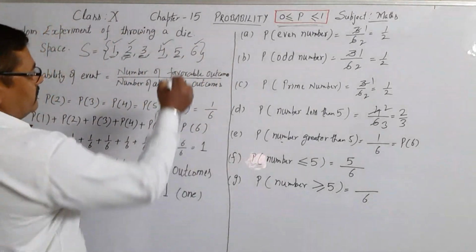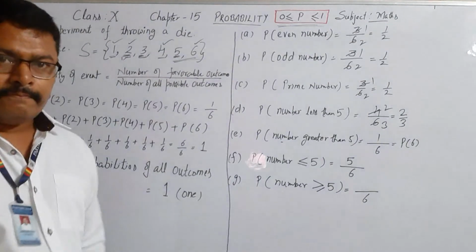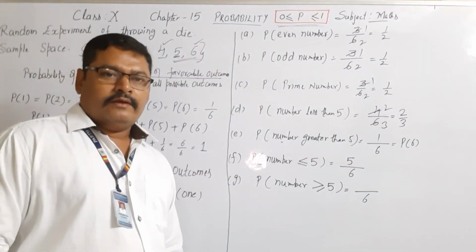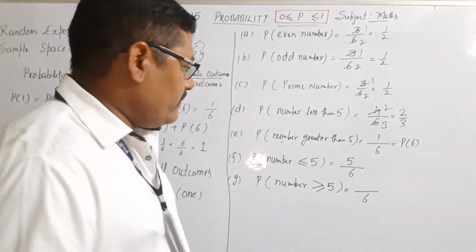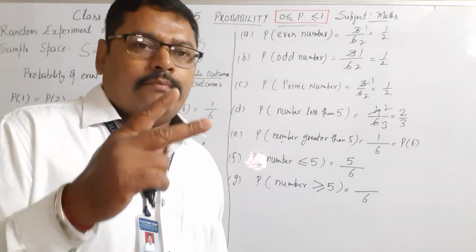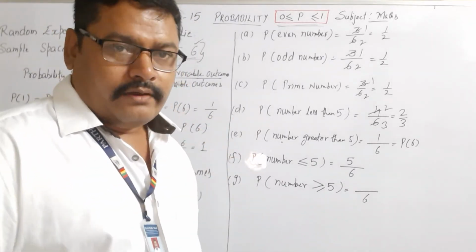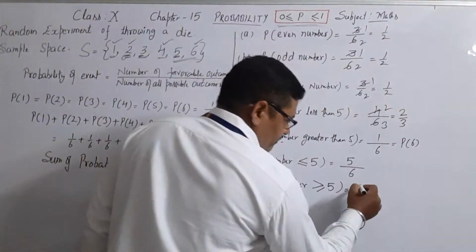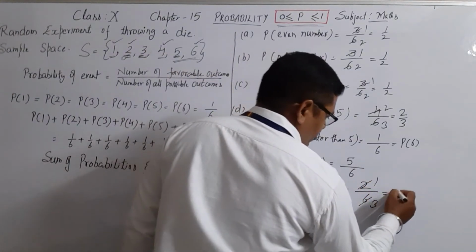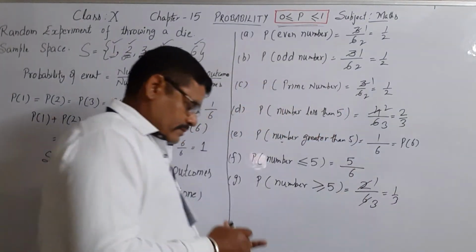There are 2 numbers, 5 and 6. These are the numbers which are greater than or equal to 5. So now here there are 2 favorable outcomes. One is 5 and another is 6. So its probability is 1 by 3.